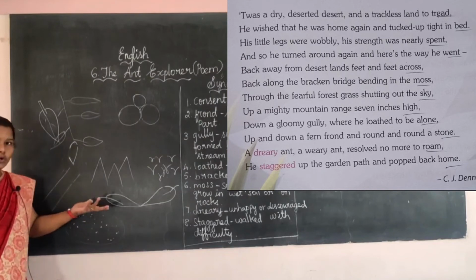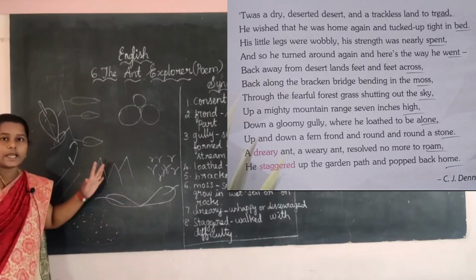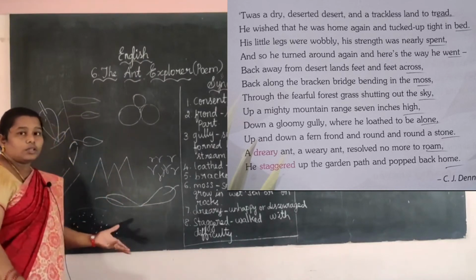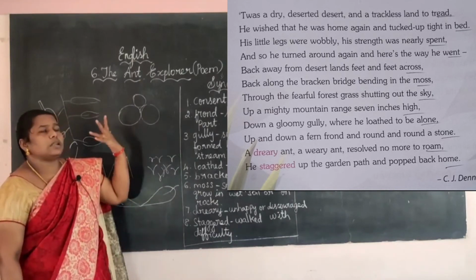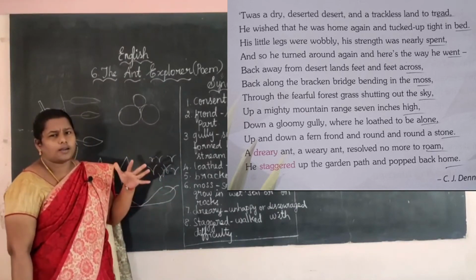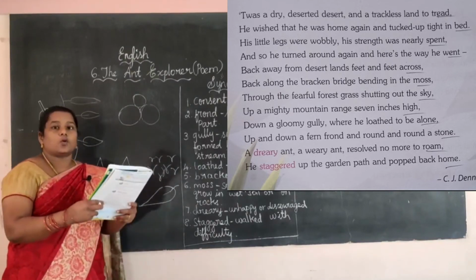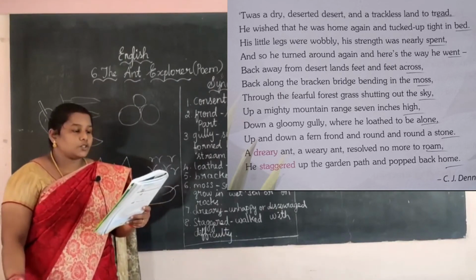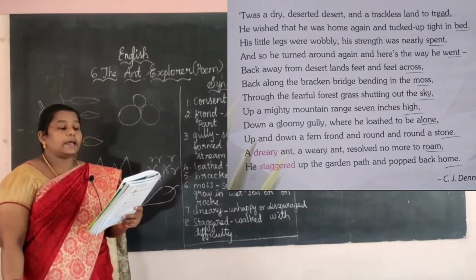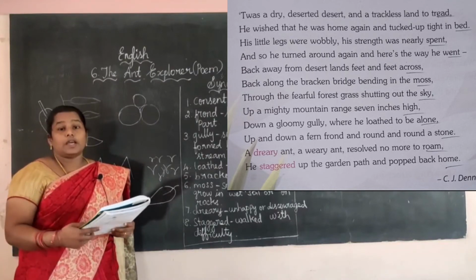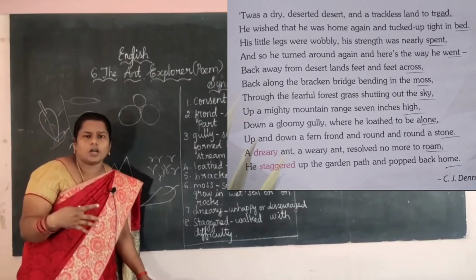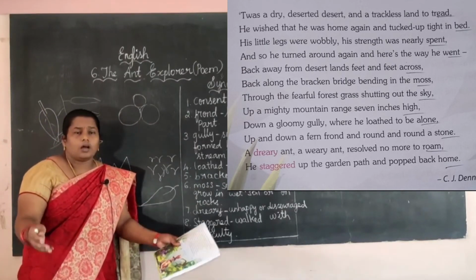Which means now the ant is here. There is no way in the desert, it is full of sand. Where he wants to go, he doesn't know. Also the sun is very hot in the desert. There is no water, right? So it is very hot. So now the ant is walking. Trackless land to tread, he wished that he was home again and tucked up tight in bed. Now the ant is thinking. Why is he thinking? Because the sun is very hot. There is no way.